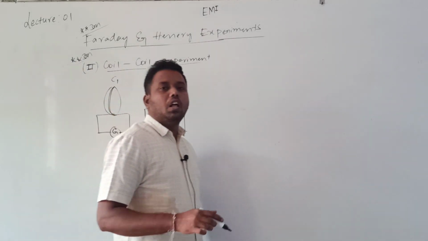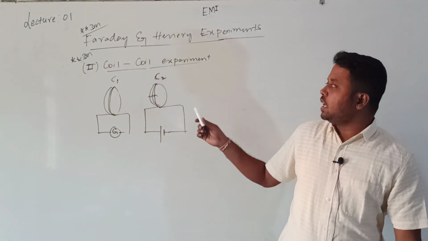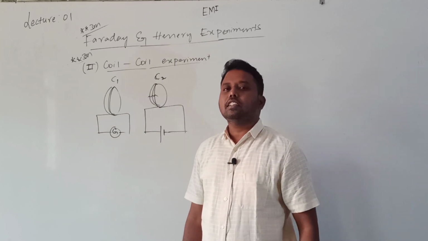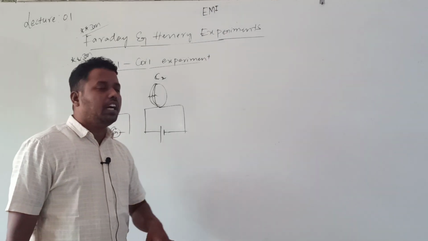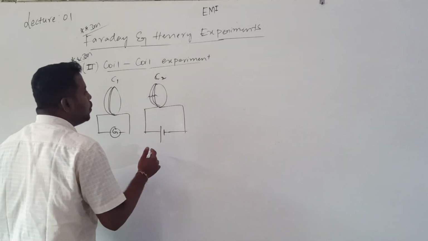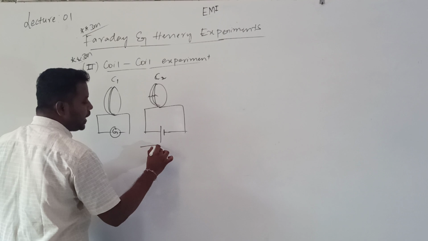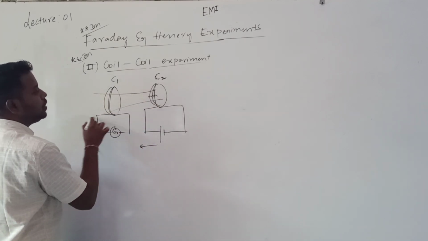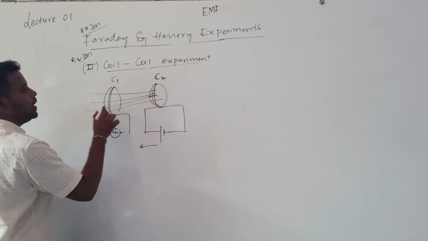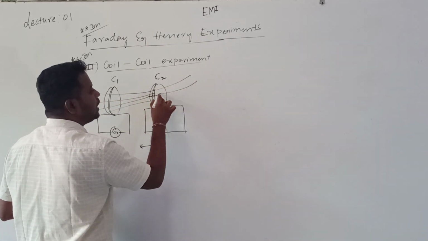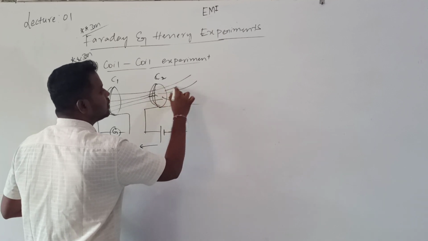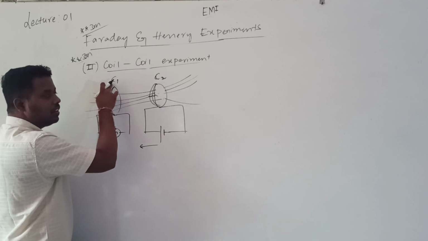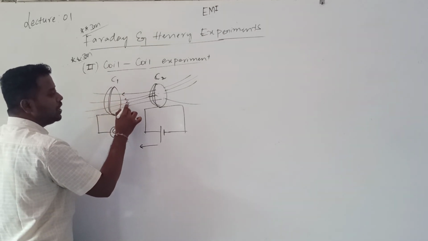But you know that whenever current is passing, around this C2 a magnetic field will be there. That is only the magnetic effect of electric current. So whenever C2 started moving towards C1, then obviously what happened? The magnetic field linked with which one? The magnetic field linked with C1 will change. Field lines you need to write.